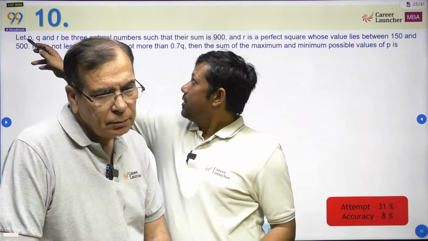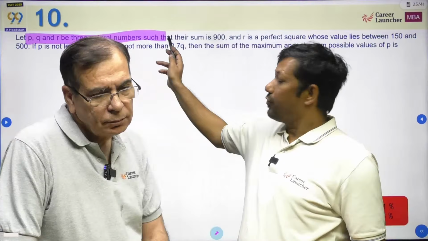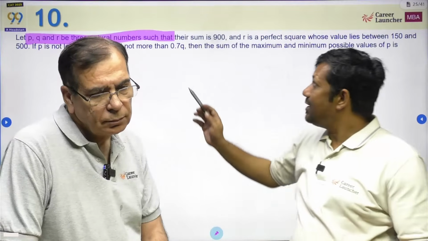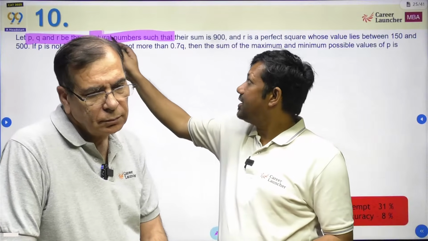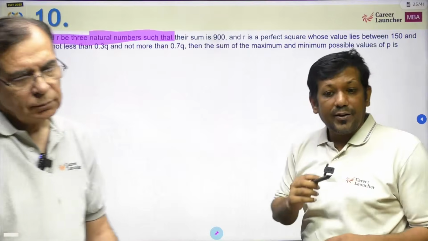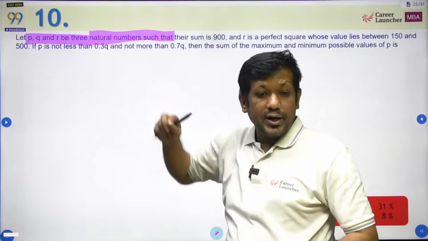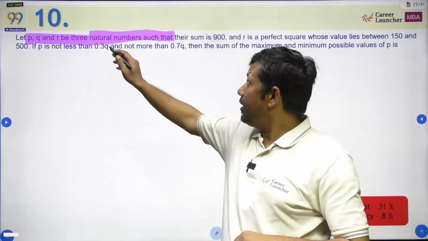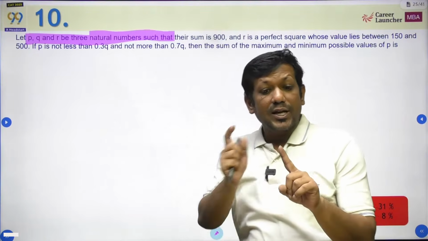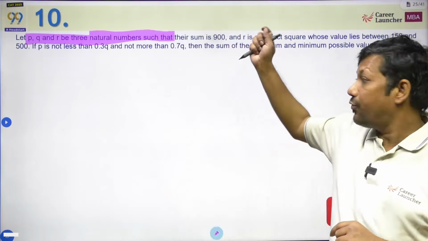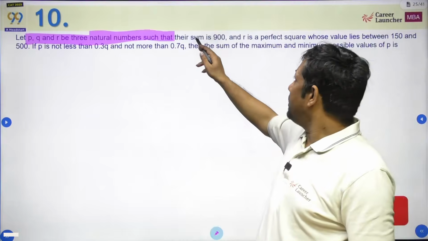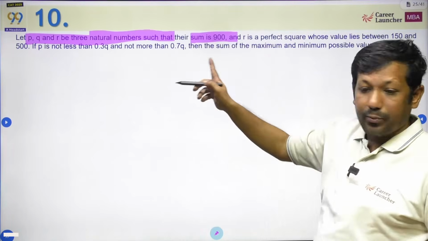there are three natural numbers. A lot of times, people don't read this kind of information, whether it is a natural number or a real number. If it is a real number, the number can be in decimal as well. If it is a natural number, it can't be zero. So when we talk about natural numbers, remember this, it can't be zero. It can be 1, 2, 3, 4, a complete number. And their sum is 900, and that is the important part.